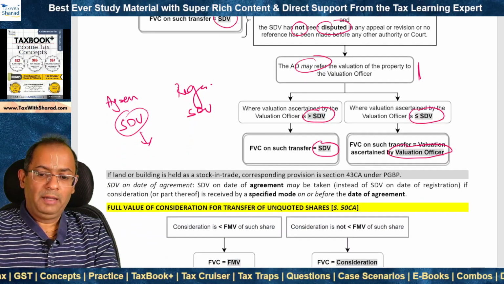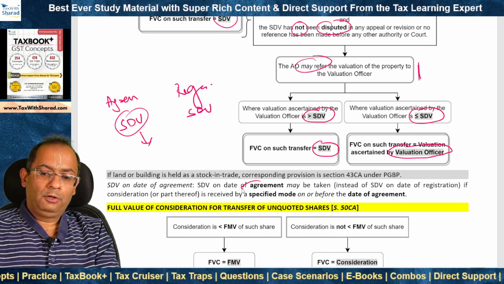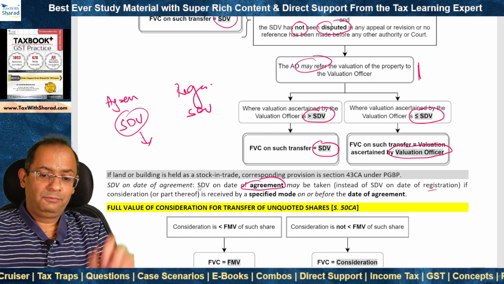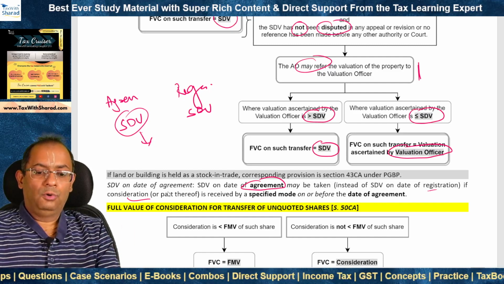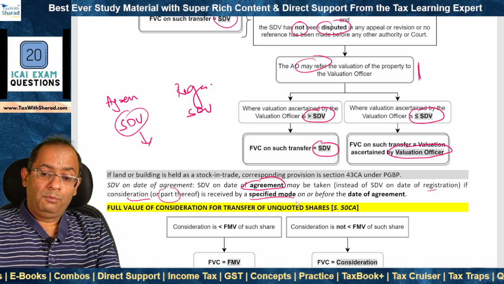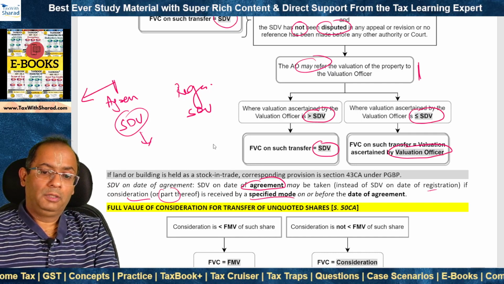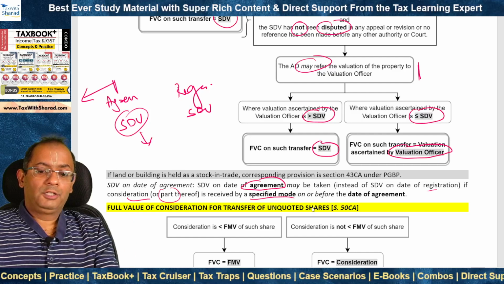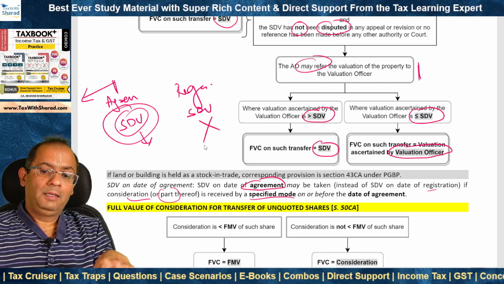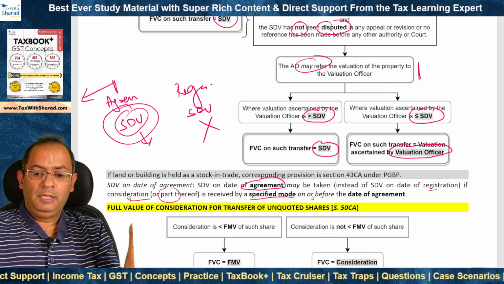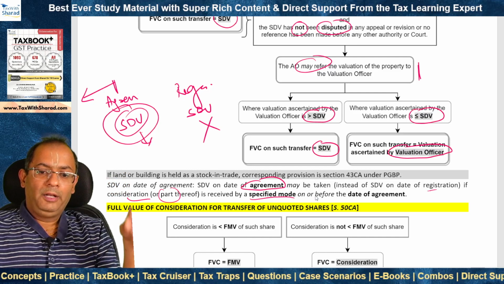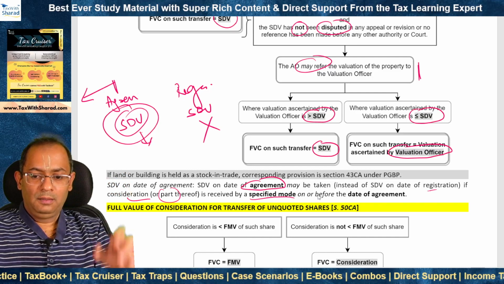So the provisions provide that SDV on the date of agreement may be taken instead of SDV on the date of registration if the consideration, the whole or even a part of it, is received by a specified mode on or before the date of agreement. If consideration or a part is received by a specified mode, then this SDV can be taken instead of this. What is the meaning of specified mode? It is the same as we have been discussing in the video in the context of various provisions under PGBP.